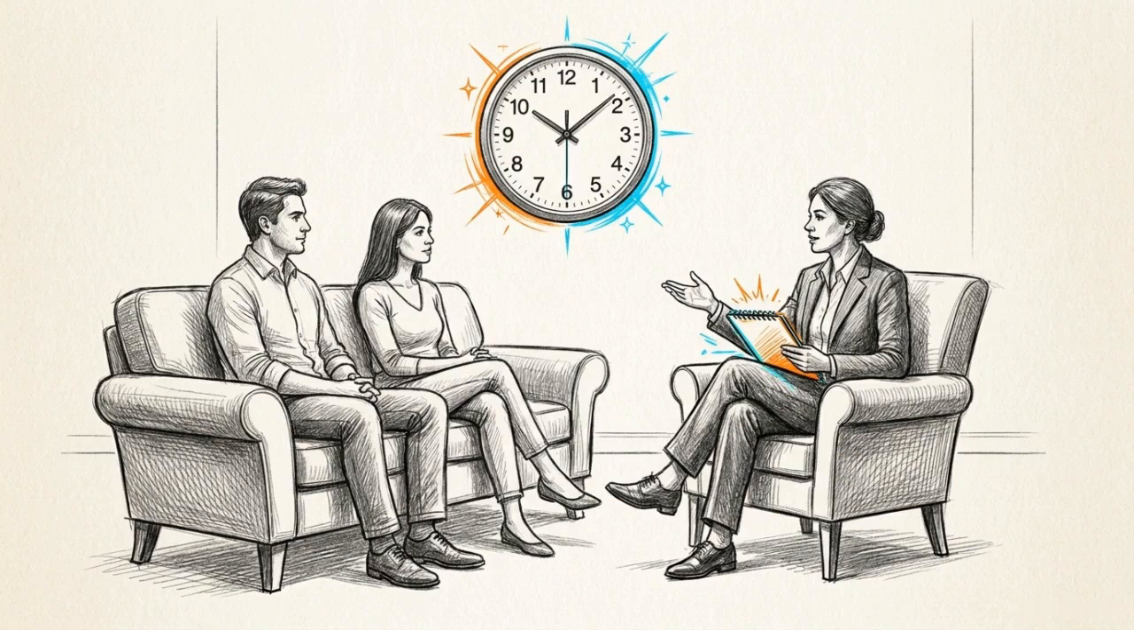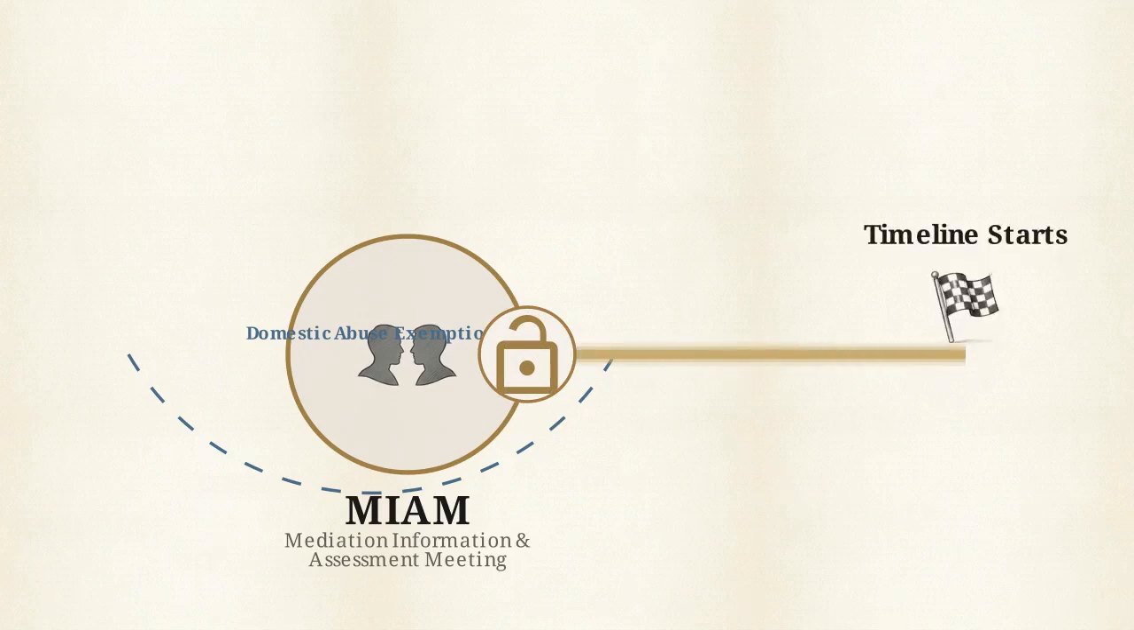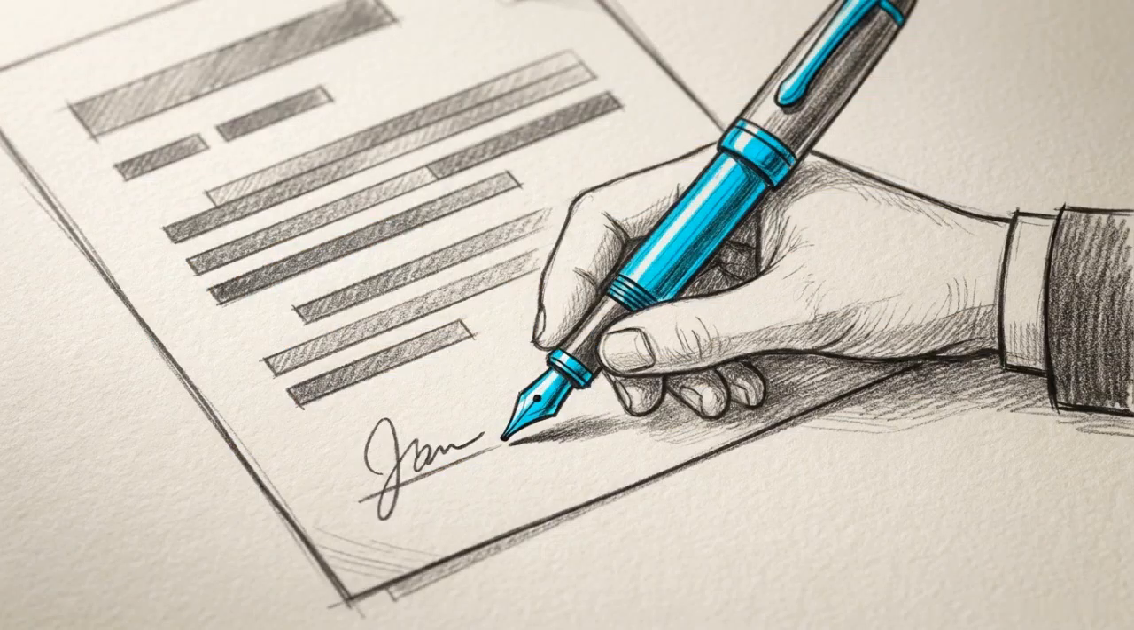Information and Assessment Meeting, or MIAM. Aside from cases involving documented domestic abuse, this meeting is the mandatory gatekeeper. The legal timeline cannot officially begin without it. Once that requirement is met, the practitioner manages the case toward the central procedural milestone, the conditional order.